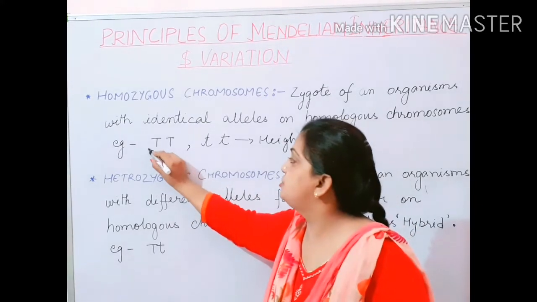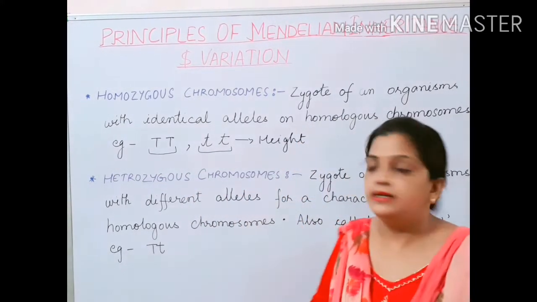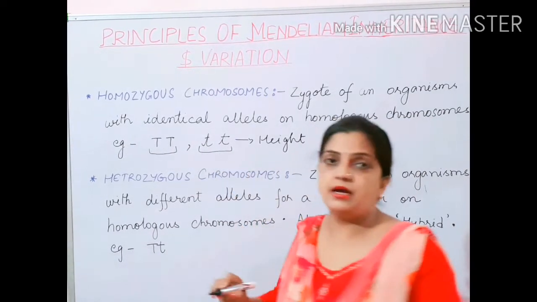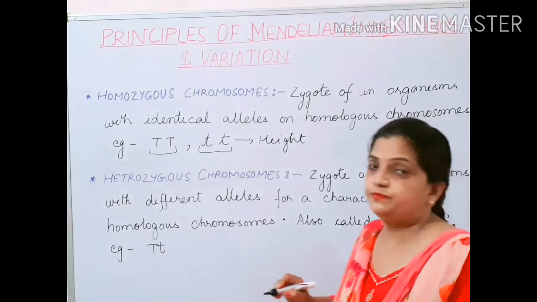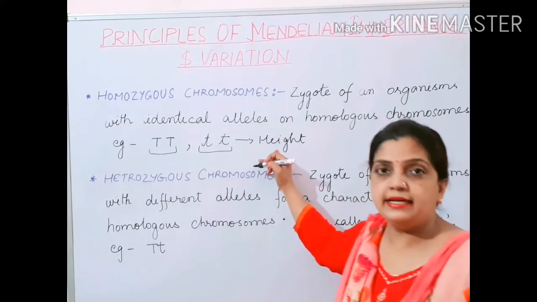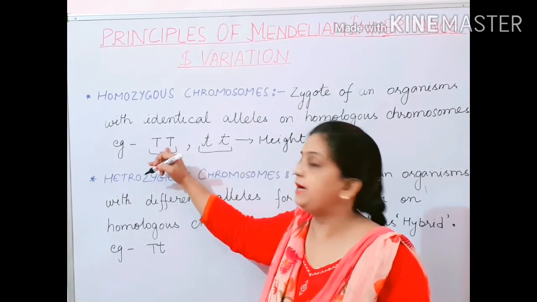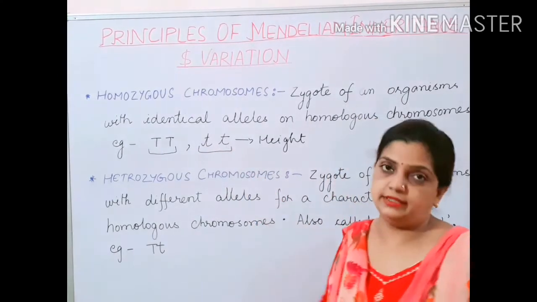Children, this is a gene, and this gene is made up of two alleles. I'll explain how. In the character height, for one I have written capital T, and for the other small t.